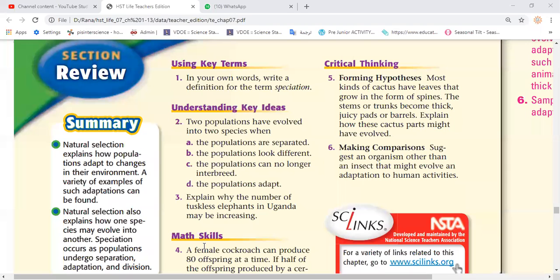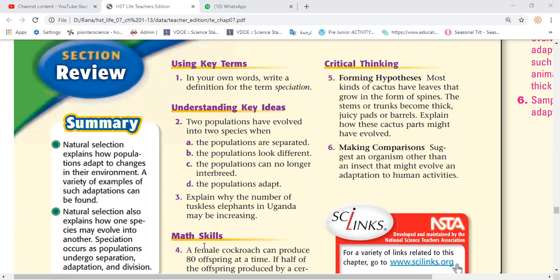So question 3: explain why the number of tuskless elephants in Uganda may be increasing. Okay, so let's hear from Farah. Yes, because tuskless elephants are not hunted as much as elephants with tusks.